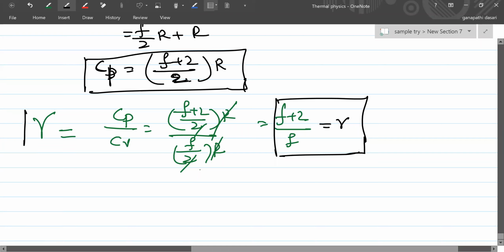You understand this or not? Understood, sir. Now, if there is any other process, you write a formula. For isobaric, I defined Cp is equal to Cv plus R. But there might be any other specific heat, right? So further you write a formula.